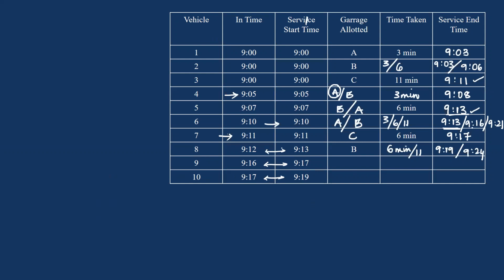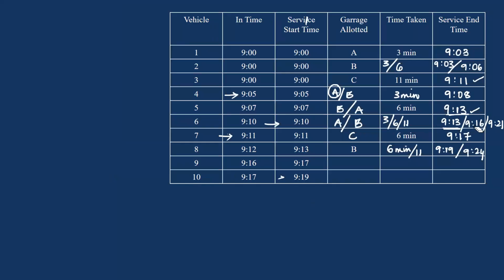So this cannot be the case. If this garage is free at 9:16, now the service start time for vehicle number 9 should also be 9:16, which is not the case. So this is not 9:16 or 9:13.